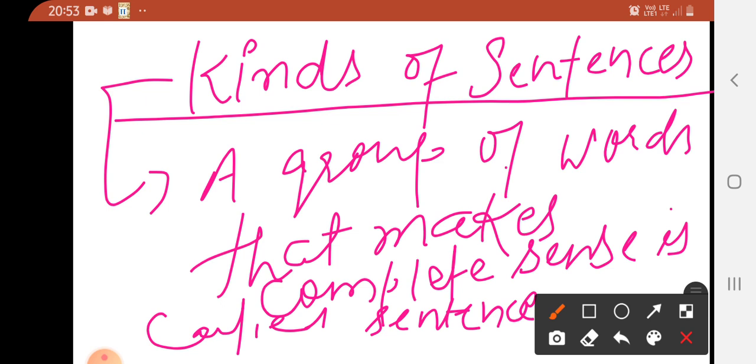Okay, but I think it would be better if you understand the sentence in the context of your day-to-day conversation. What is a sentence? Whatever we say, when we talk, there are so many things that we say.